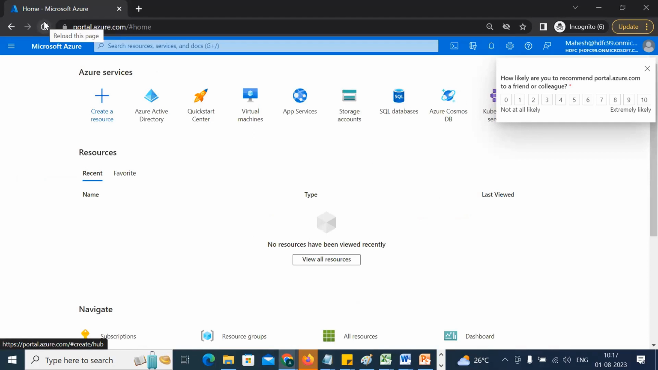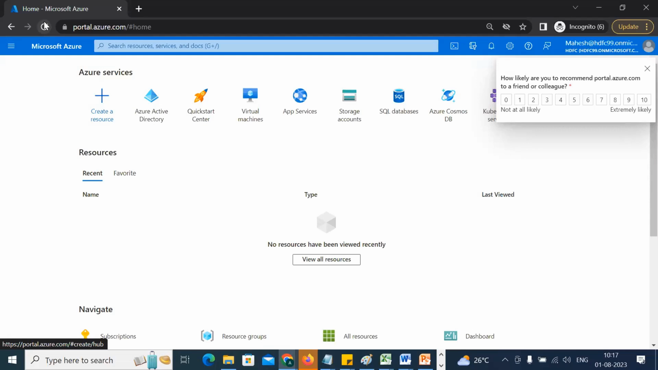Now, the question here is about resource group. Someone has asked a question: what is the difference? See, guys, resource group is something different here. Let's talk about me only. Let's say I'm Mahesh Babu. Imagine that.